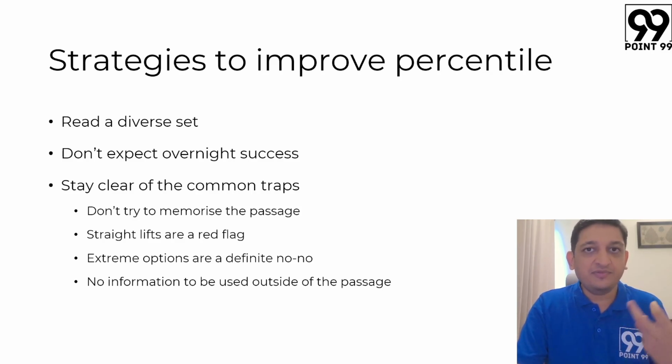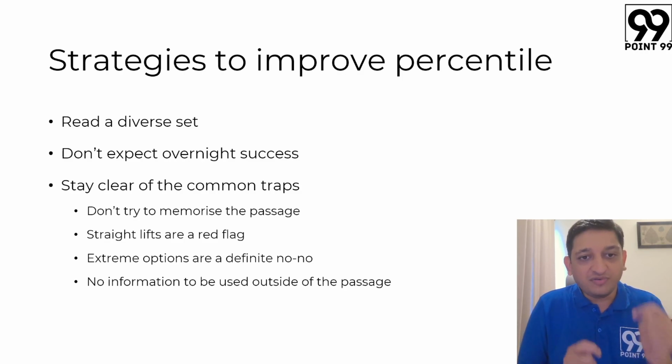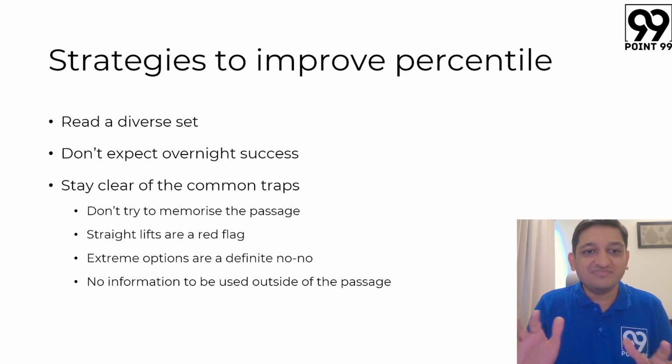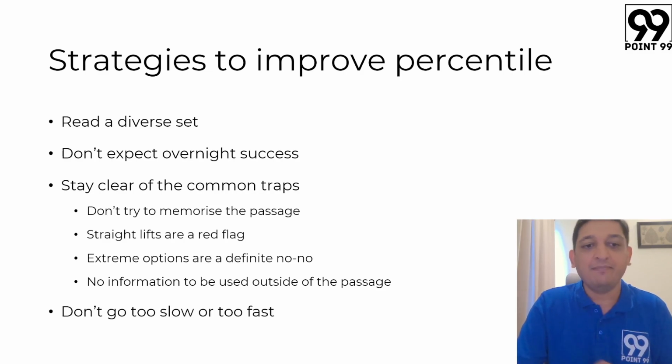So let's say for example, if you have heard something about historical fact, and then you remember that fact and वहां पे आपने एक belief बनाई हुई है and the author's position is contrarian to that belief, then it is going to be a problem to you. So because what will happen in that case is you will basically end up getting your entire thought process messed up and you are not really going to be in the best shape when it comes to solving questions. तो बाहर का information कोई use नहीं करना है, only use the information that is there in the passage.